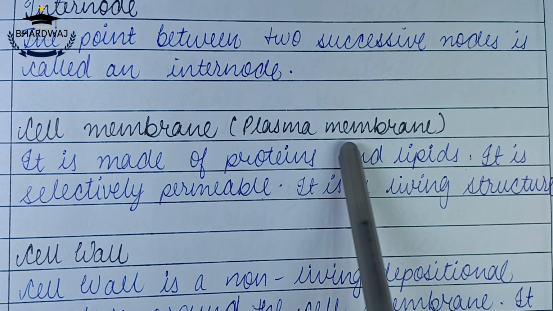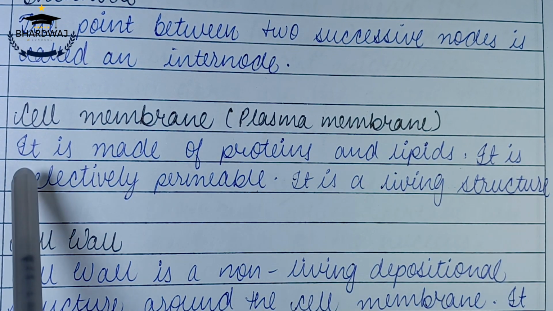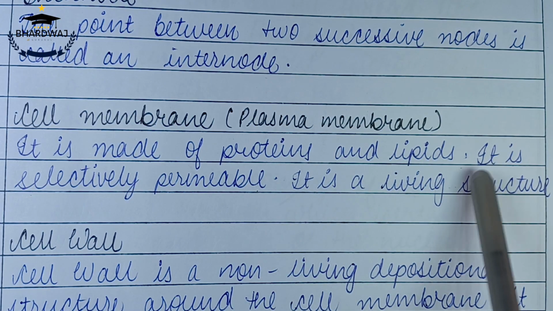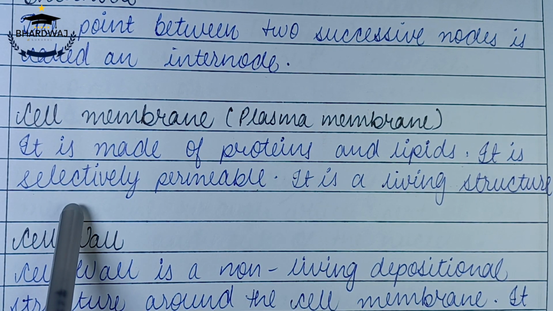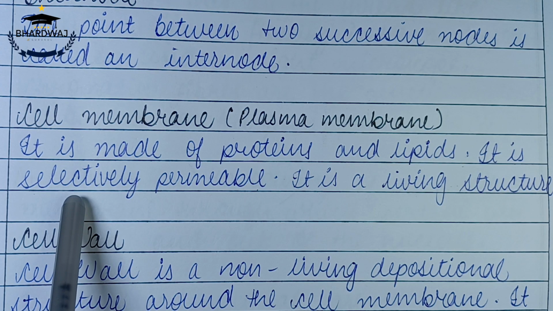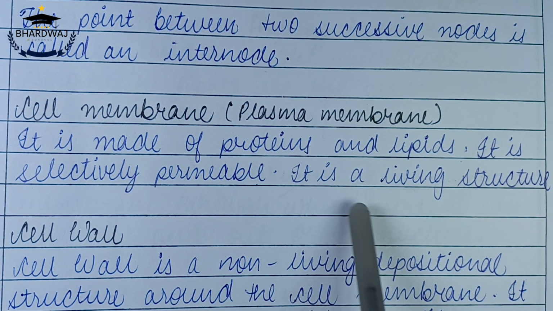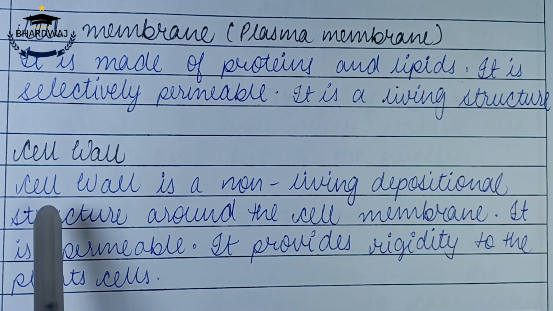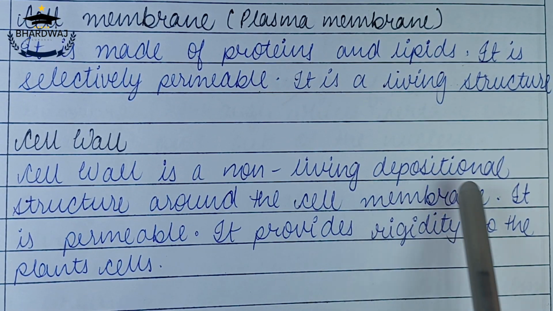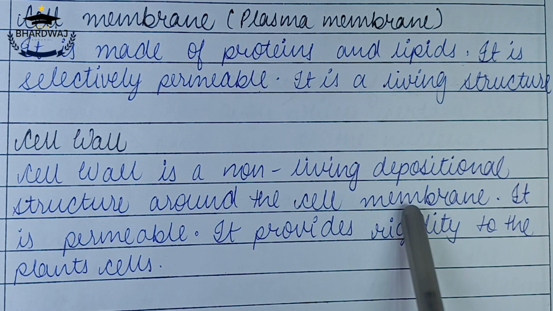Cell membrane. Cell membrane is also called plasma membrane. It is made up of lipids and proteins. It is selectively permeable, meaning it allows only certain substances to pass through it. It does not allow salts or any other waste material to pass through it. It is a living structure, meaning it is living in nature. Cell wall. Cell wall is a non-living depositional structure around the cell membrane.